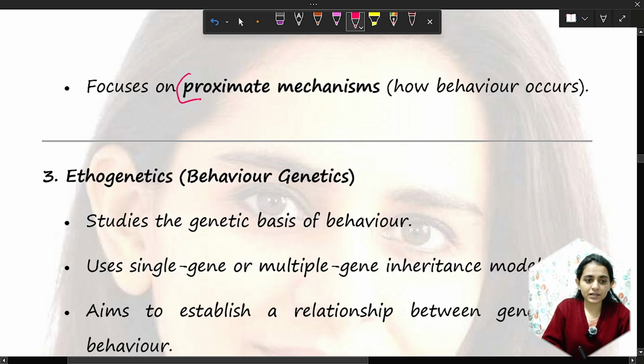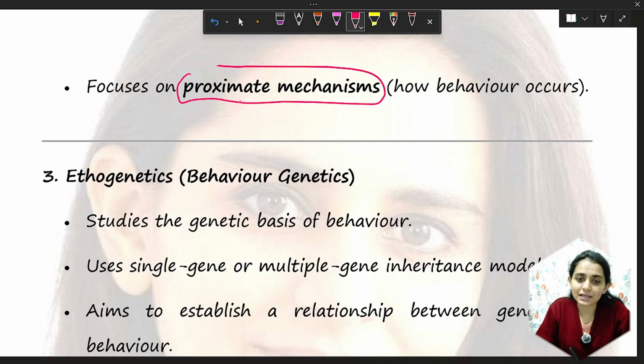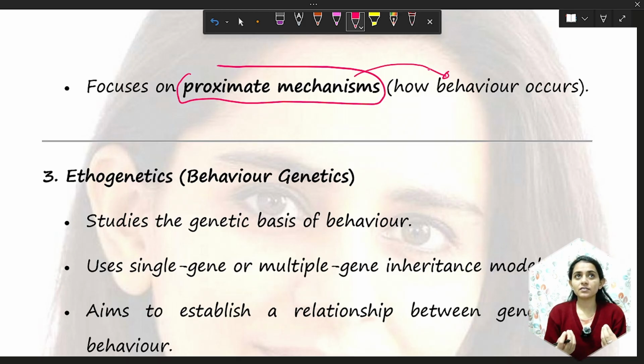And that is why it is considered a proximate mechanism. It means the first step, the first condition, or the first purpose: what they want to achieve in the first act.